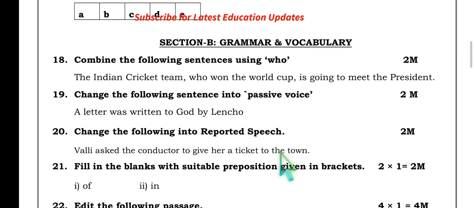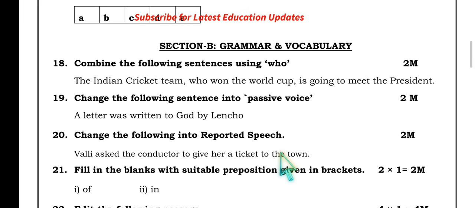Then grammar and vocabulary. Here a little tricky. Combine the following sentences using who. The Indian cricket team. So here the entire team who won the World Cup is going to meet the president.